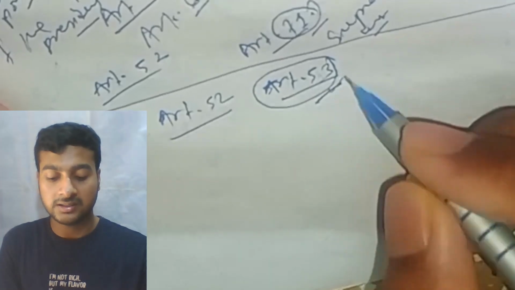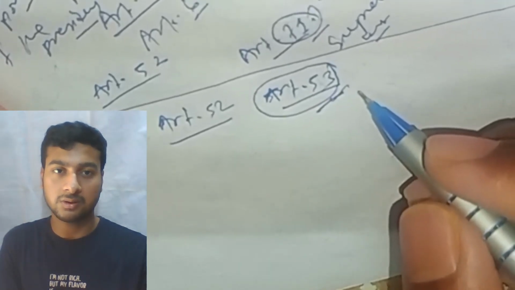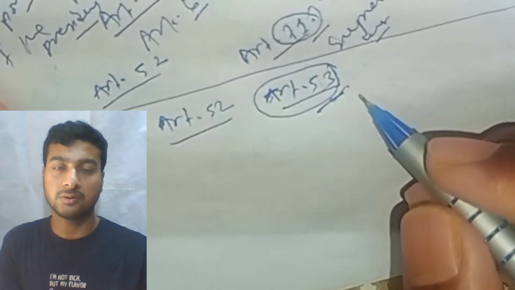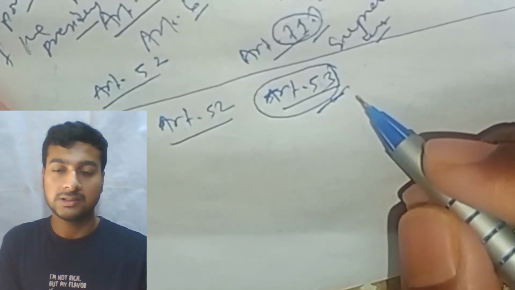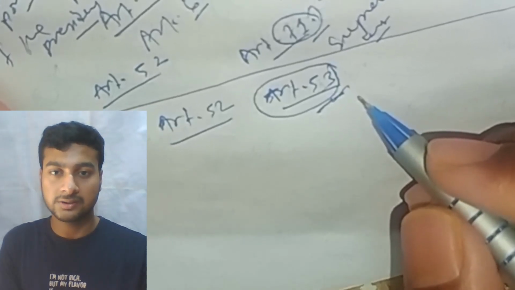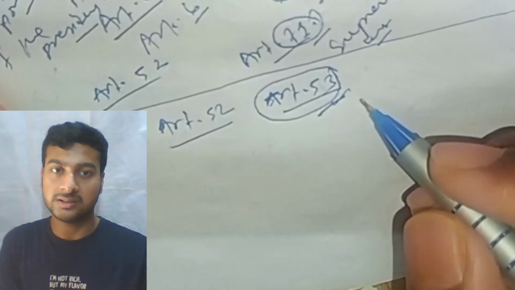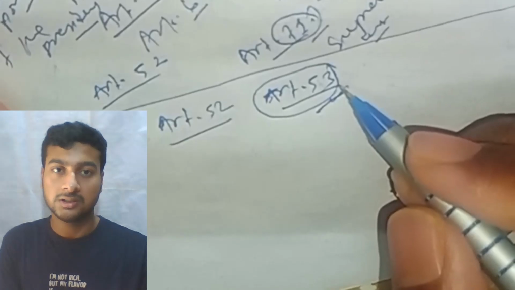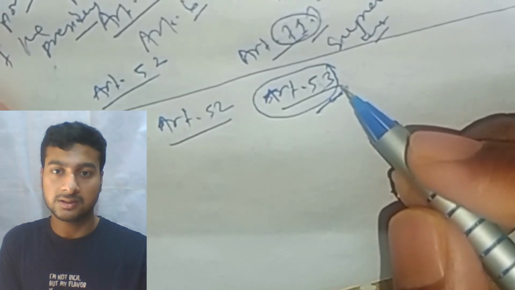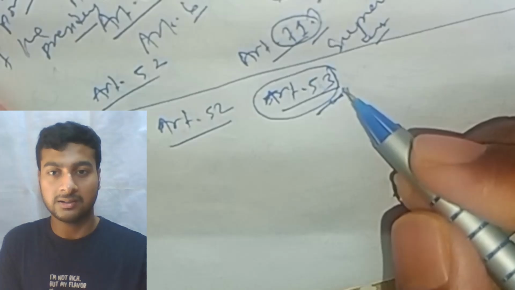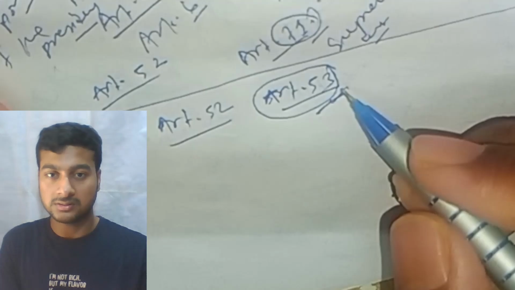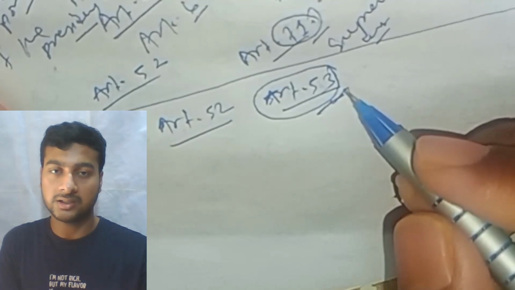It also says that nothing in this clause shall prevent Parliament from conferring any functions or powers on any authority other than the President. So that means Parliament can make laws and confer some power on any other authority other than the President.